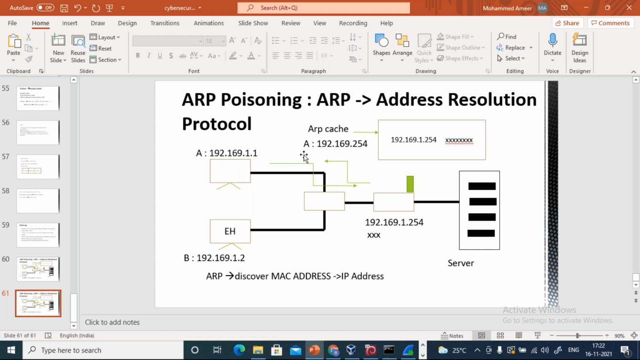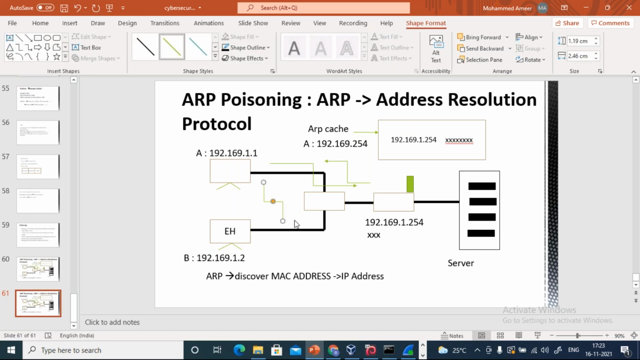Now, when you send a broadcast message to find out the MAC address of your router, what will this evil hacker do? He is going to respond. He is going to send messages to host A, saying that he is the router, he is the default gateway. So now what will happen? The message was sent here, and it was also sent to this system B as well.